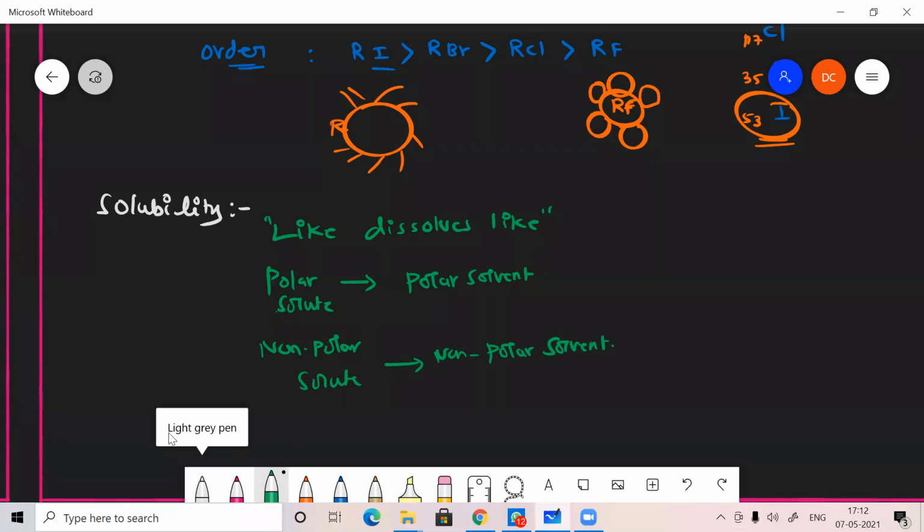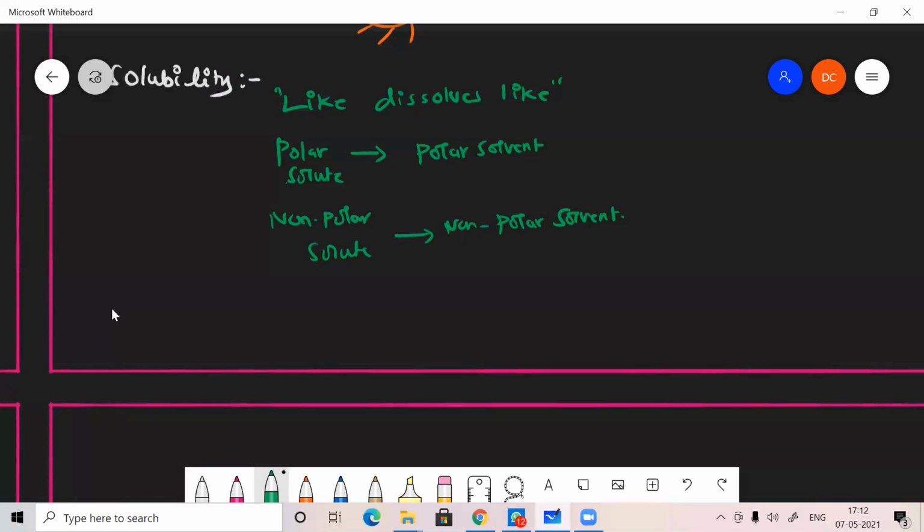But here, according to the rule, our haloalkanes are RX. We know that halogens generally have higher electronegativity, so they carry a negative charge and the carbon has a positive charge. Water, HOH, also has a positive charge on hydrogen and a negative charge on oxygen.